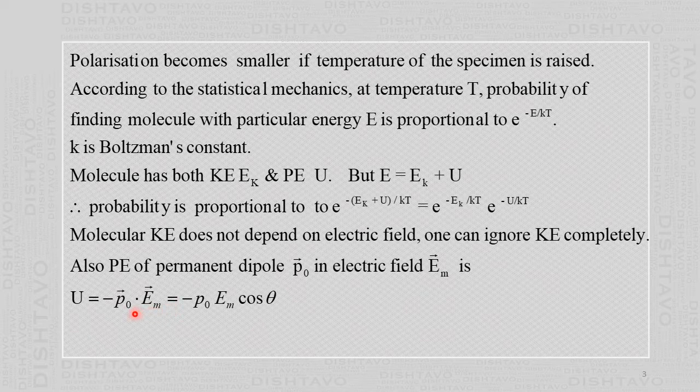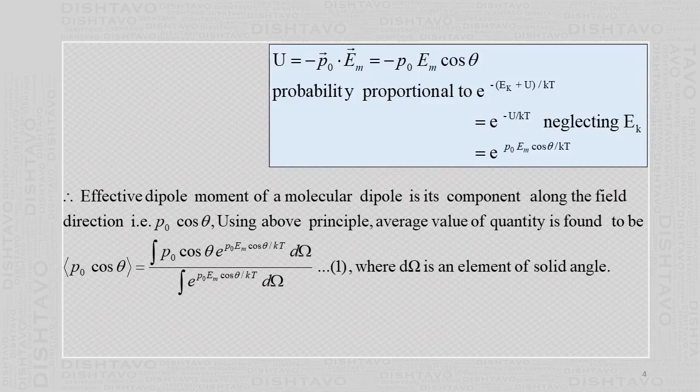That is a dot product, A dot B is AB cos theta, so minus P naught Em cos theta. This is borrowed from the first chapter.